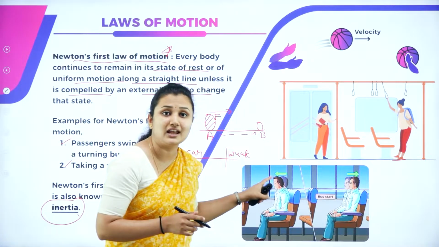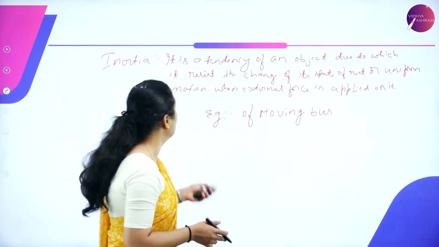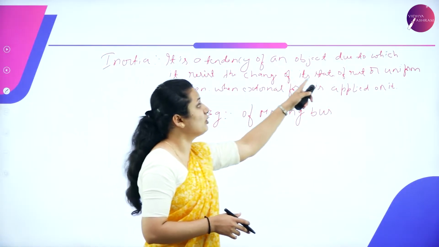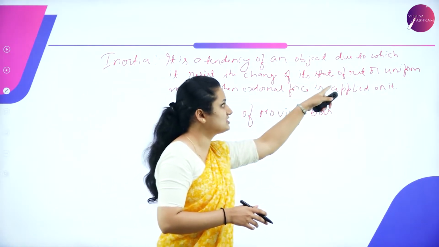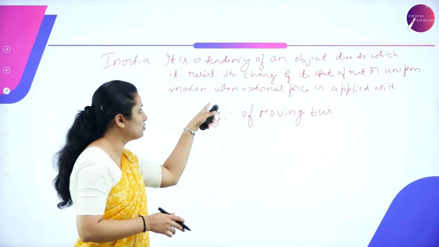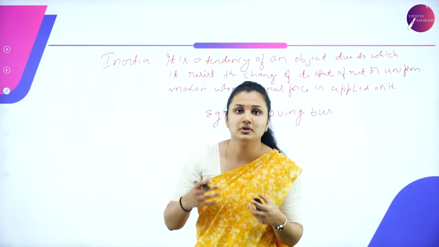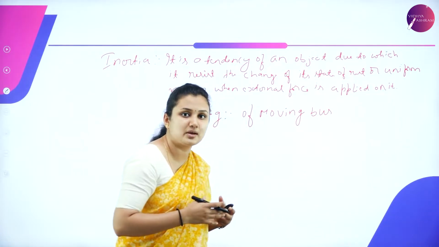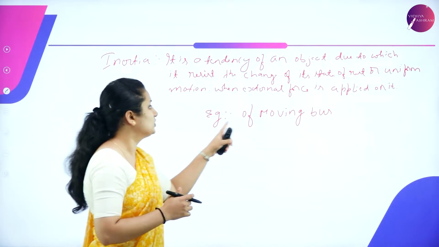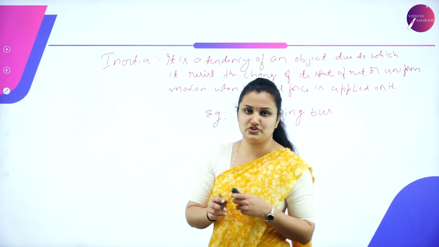Did you observe this tendency of the body? This tendency, the property of the body, is due to which it resists the change of its state of rest or uniform motion when an external force is applied on it. It takes time to accept the change when an external force is applied on it. So we took the example of the moving bus, a forward jerk and a backward jerk.